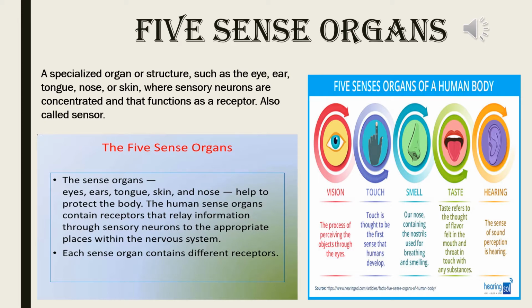Our nose contains the nostrils used for breathing and smelling. Next, taste. That means tongue. Taste refers to the flavor felt in the mouth and throat in contact with any substances. And the last one is hearing, that means ear. The sense of sound perception is hearing.